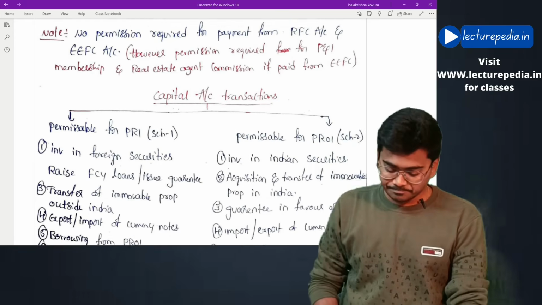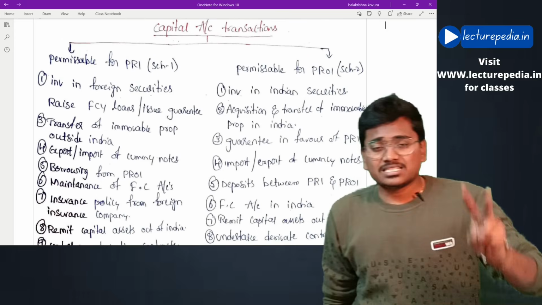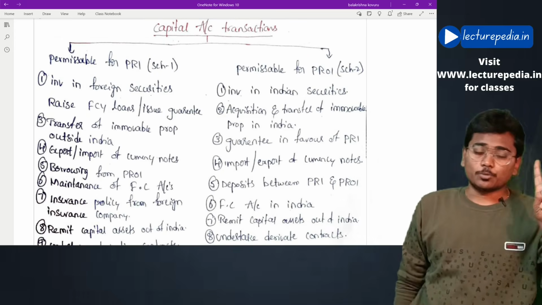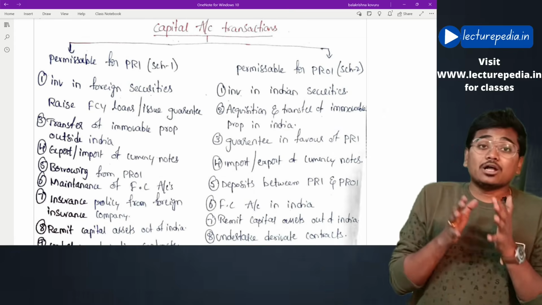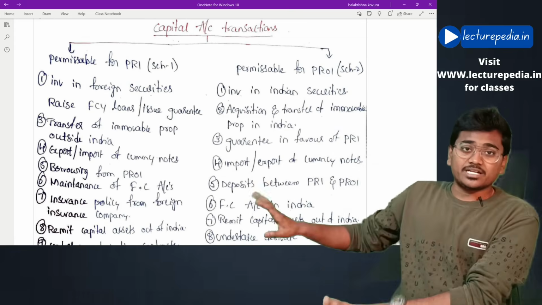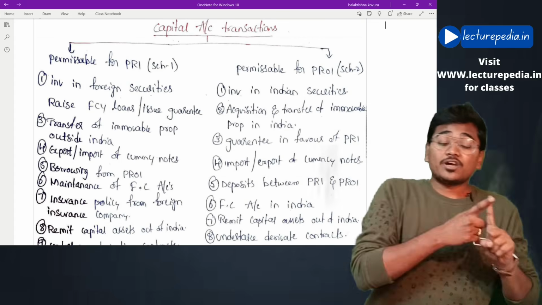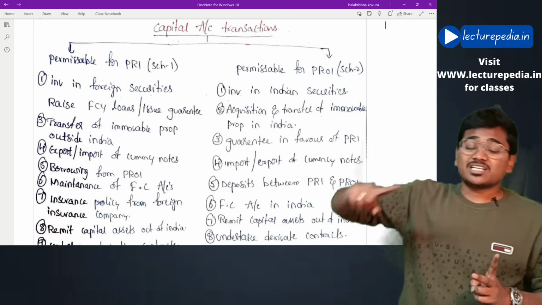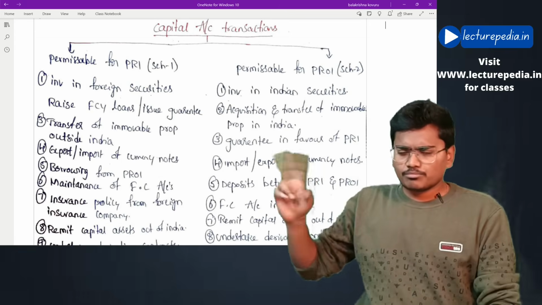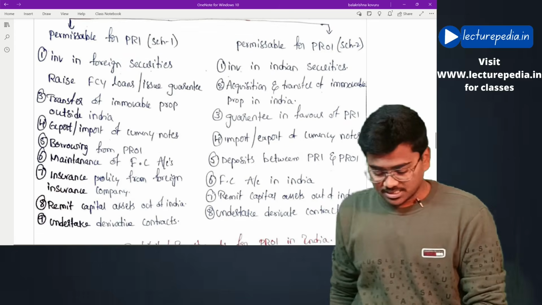Hope this is clear. Next, moving to capital account transactions. Basically in capital account transactions, we will be having two schedules, schedule 1 and schedule 2. What is the general rule of capital account transactions that I have told you? All the capital account transactions are prohibited unless permitted. So schedule 1 speaks about permitted transactions for persons resident in India. Schedule 2 speaks about permitted transactions for persons resident outside India. Basically most of the transactions in these two schedules are similar. Let us see.